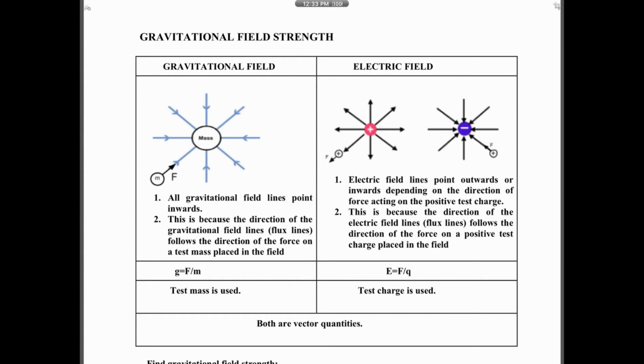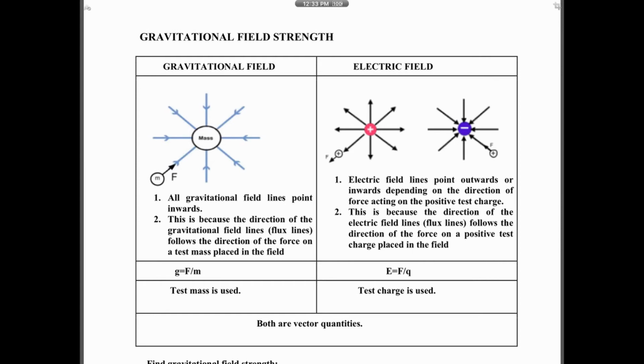Remember how we draw the electric field for a charge. For example, this is a positive charge. We draw the electric fields outwards, right? Negative charge, we draw the electric fields inwards, right? Do you know why? What sign convention did we use to draw electric field? We used the force acting on a positive test charge.